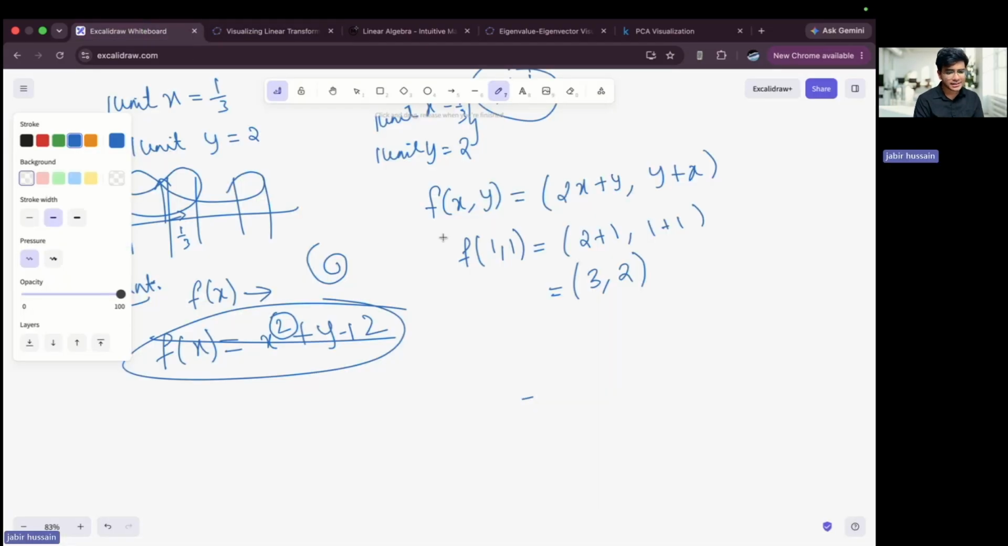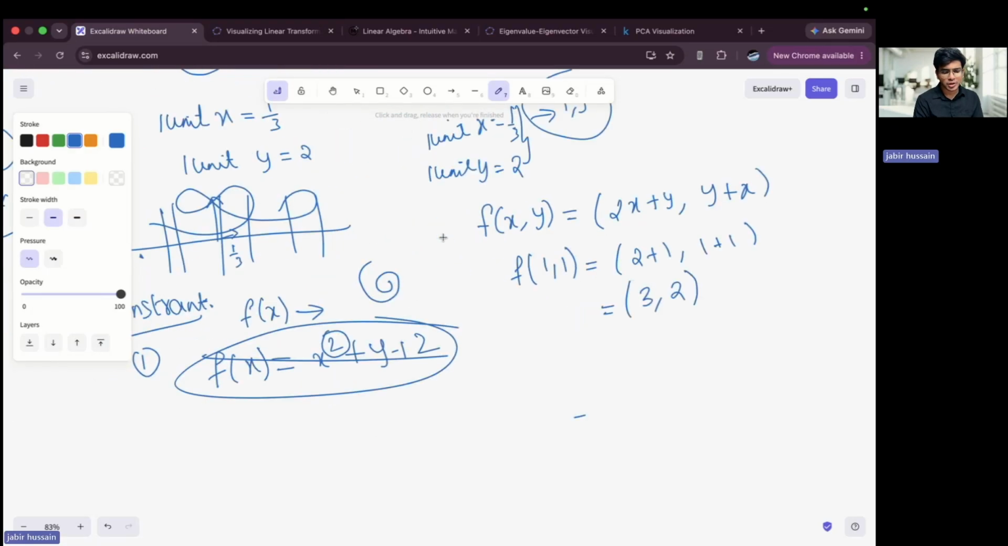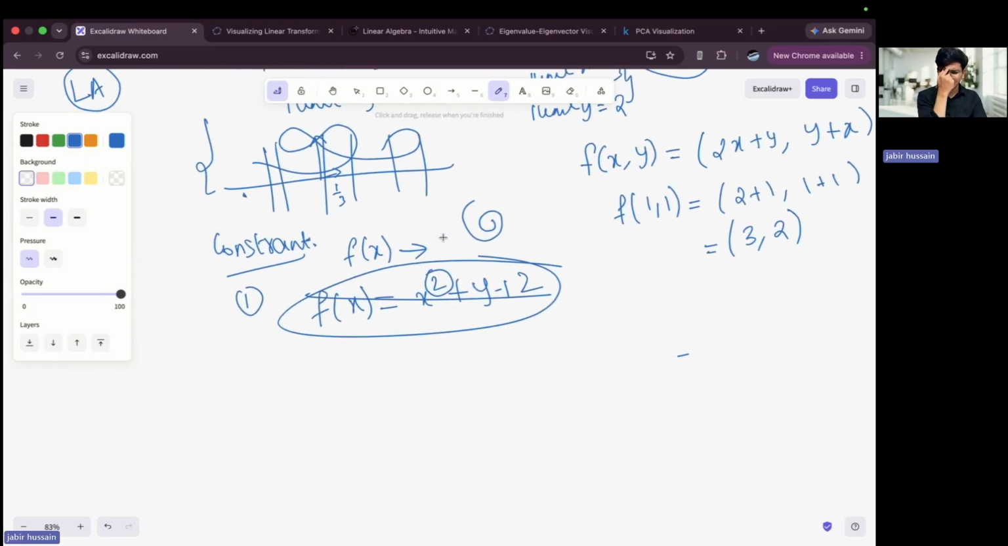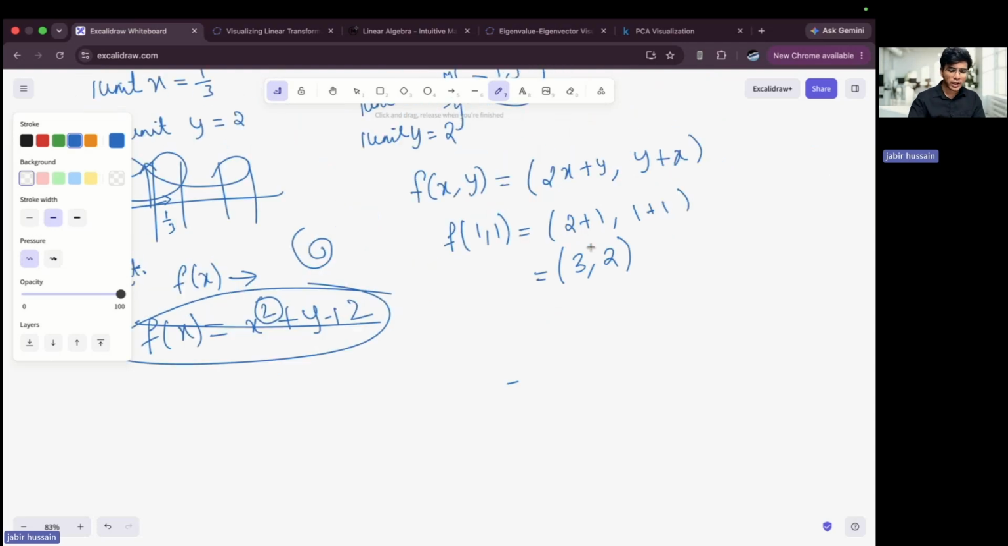Okay, so this is how the linear transformation works. And there is something which I'm missing. I can't recall exactly. If I remember on the way, I'll tell you. But this is how we are changing the space. Like here, 1 unit is becoming 3 and 1 unit is becoming 2. I'll show you some other examples as well.